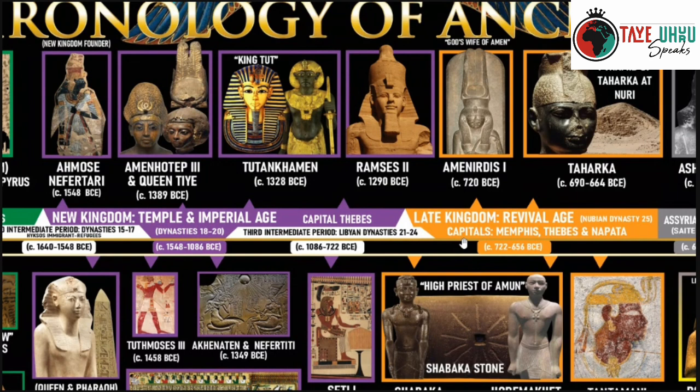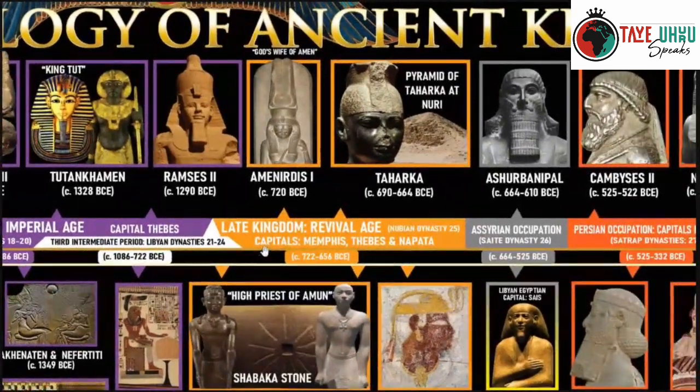The Delta, again, is controlled by the Libyans. The native Egyptians were not able to get it. So working with the Kushites, they were able to get Kushite control of Upper and Lower Egypt, as well as their own territories. So that brings us to the Late Period, controlled by the 25th dynasty from the area of Kush, Nubia, and the headquarters was shifted to Memphis again, where it started during the early Archaic Age.